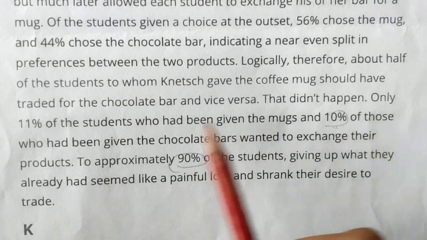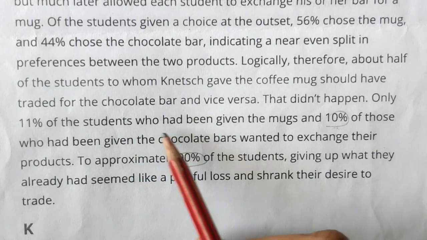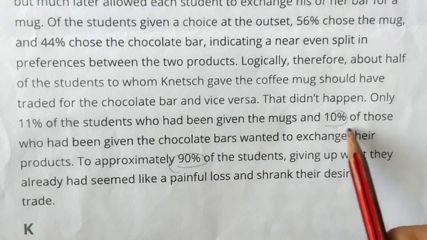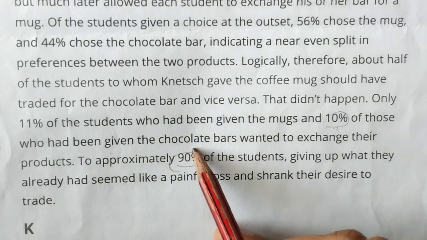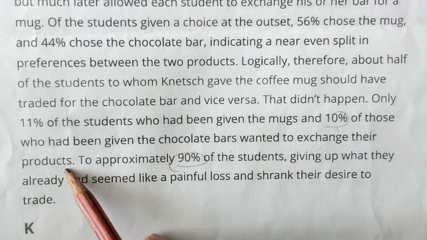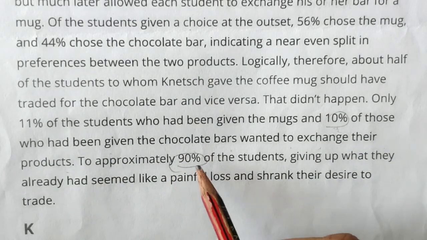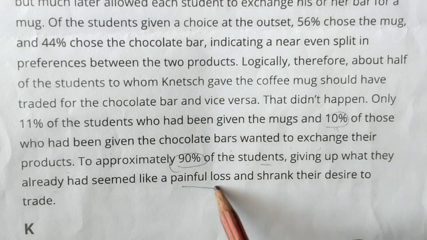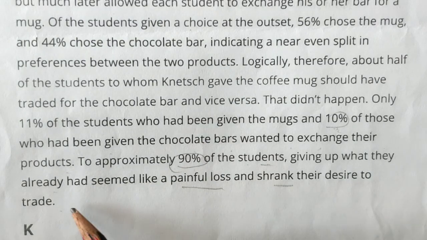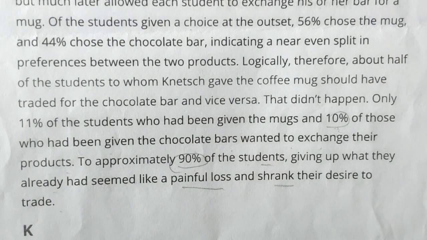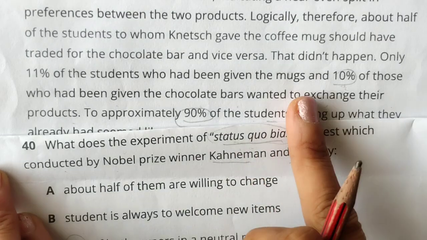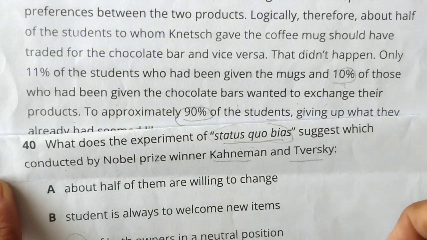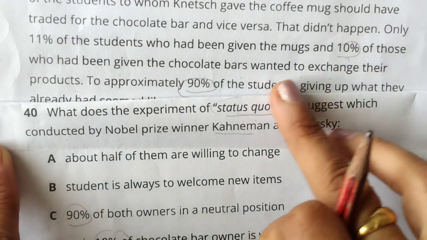Let's read from here. Only 11% of the students who had been given the mugs and 10% of those who had been given the chocolate bars wanted to exchange their products. To approximately 90% of students, giving up what they already had seemed like a painful loss and shrank their desire to trade. Okay, options are, so this is a direct location, we are just finding it. 10% is given, 90%.